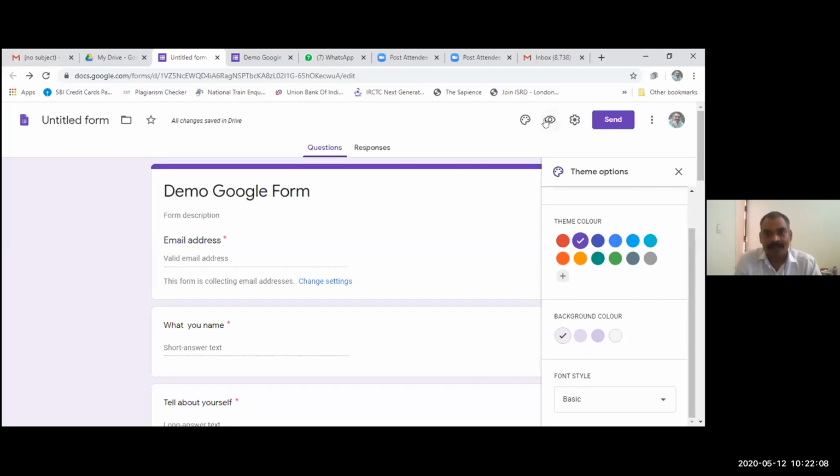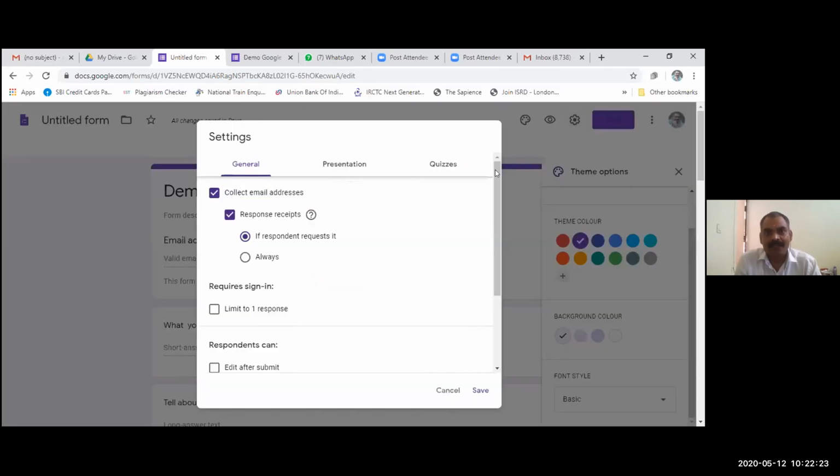Now the second one, as you know very well, is the preview section, by which you can see the preview of the form which you have prepared. Now the next one is the setting, by which you can customize the form.